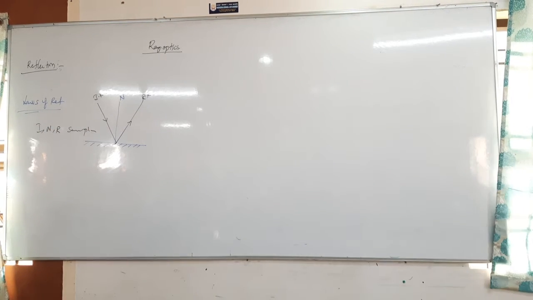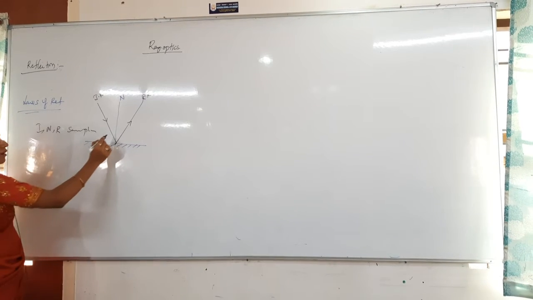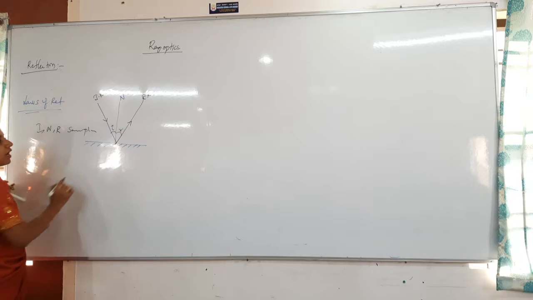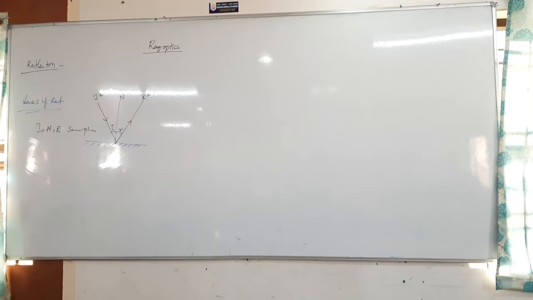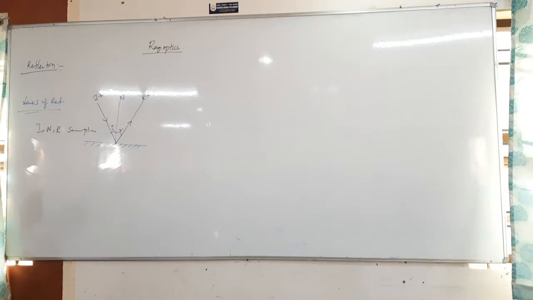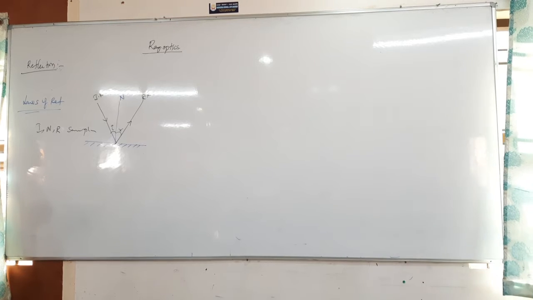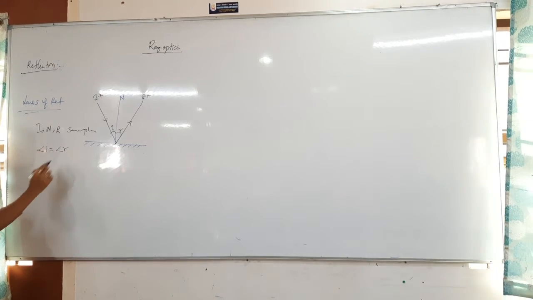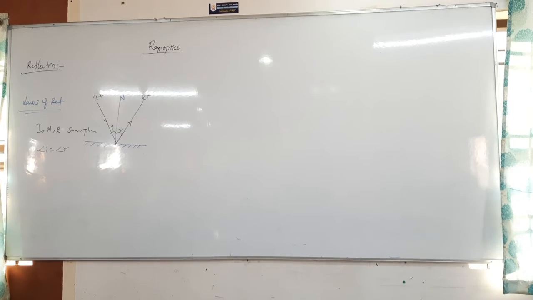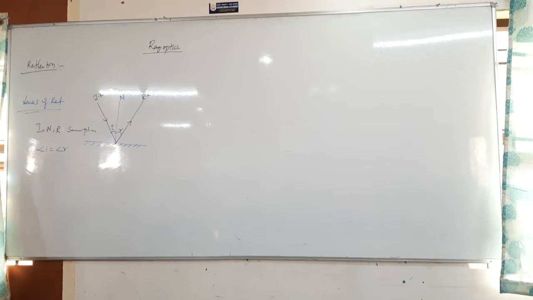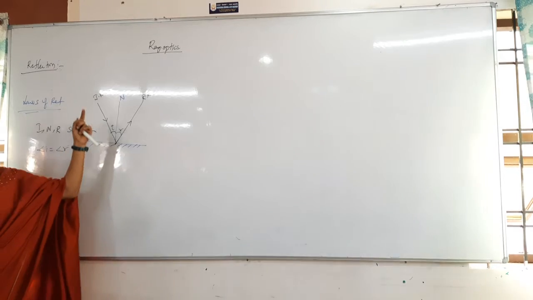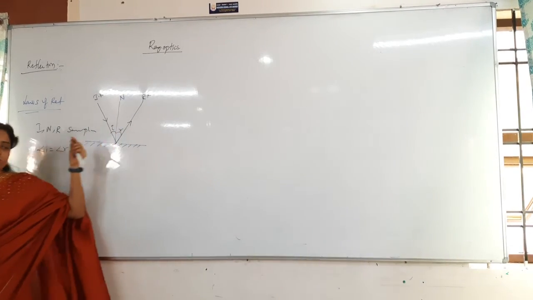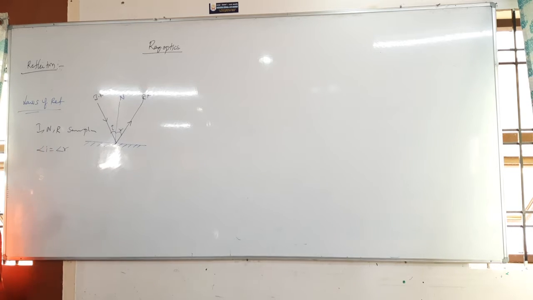Next, the second one: the angle of incidence is I, and the angle of reflection is R. The angle of incidence and the angle of reflection, with respect to the normal, will be the same. You see that the angle of incidence is always equal to the angle of reflection. This is the second law of reflection. The first law is that the incident ray, normal and reflected ray are in the same plane, and also the angle of incidence equals the angle of reflection.